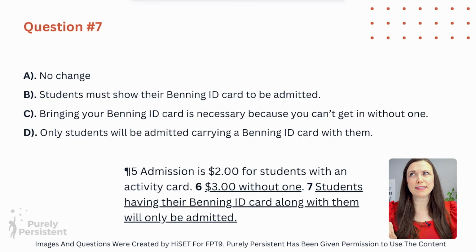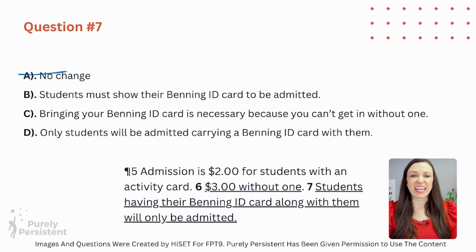Number 7 is just like number 6, where we look for the least wordy option. Okay, let's read our options. A: Students having their Benning ID card along with them will only be admitted. A little wordy, but let's look at our other options. B: Students must show their Benning ID card to be admitted. That one sounds pretty good, right? That one sounds less wordy than A. C: Bringing your Benning ID card is necessary because you can't get in without one.